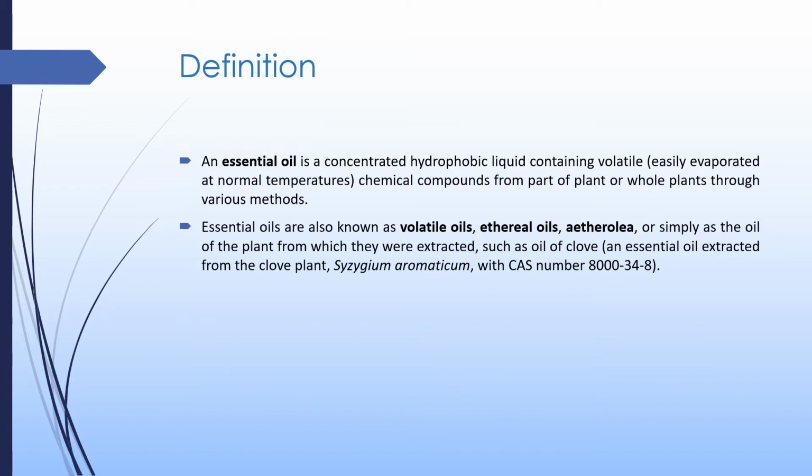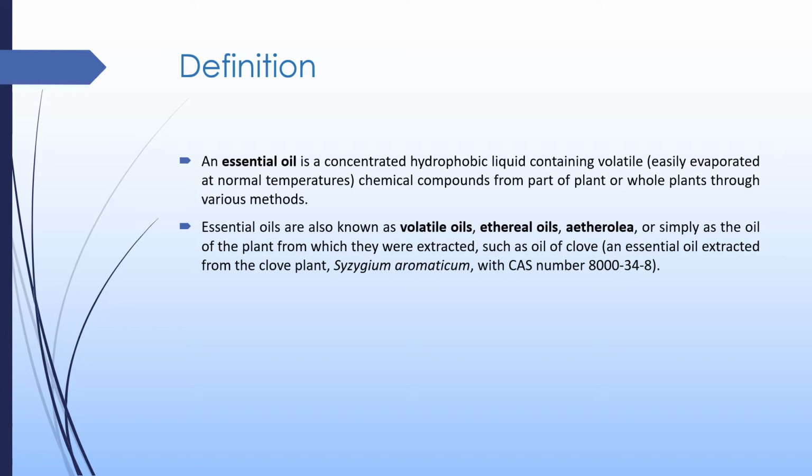Definitions. The term essential oils means concentrated hydrophobic liquids. Hydrophobic means they are water repellent, containing volatile compounds. Volatile means these oils easily evaporate even at normal temperature. They contain volatile chemical compounds from a part of the plant or the whole plant, obtained through various methods.